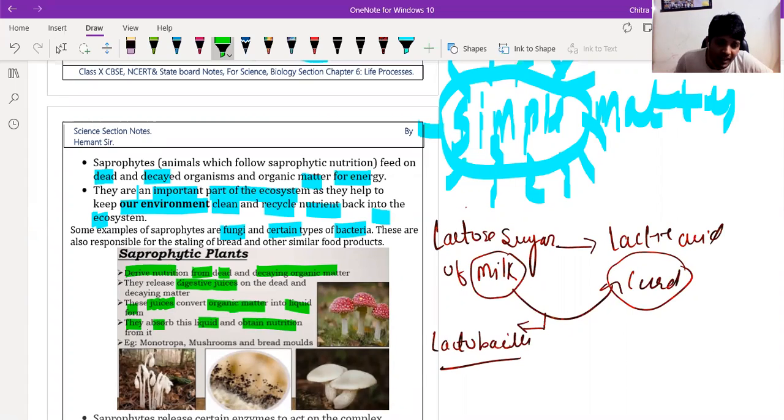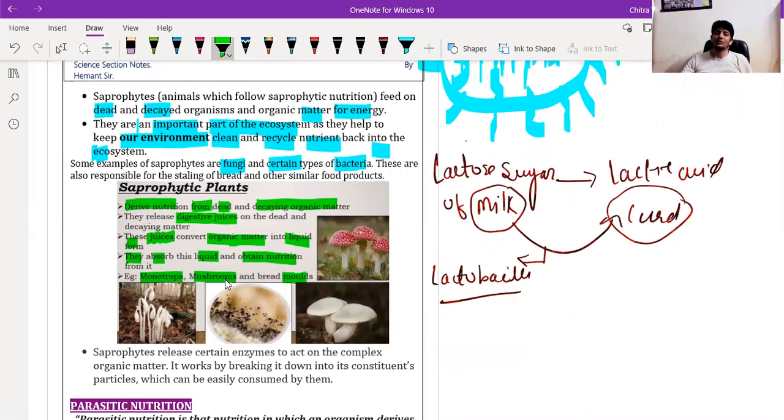Examples are monotropa and mushroom. Might be you have heard about the mushroom. Some kinds of mushroom are edible, and generally in the rainy season we used to eat mushroom. Is it or not? Yes, sir. And mold is also there. So these are fungi. They are very useful, and some fungi have very important medicinal properties also.